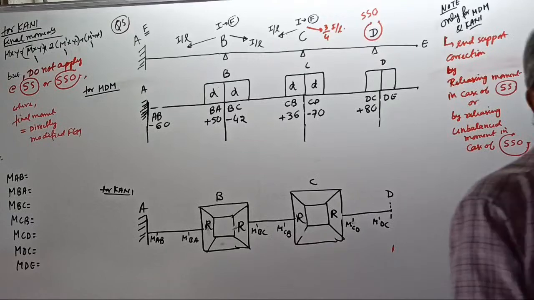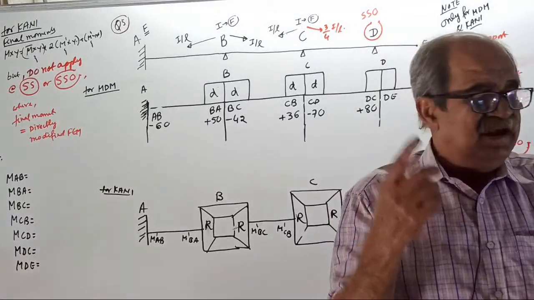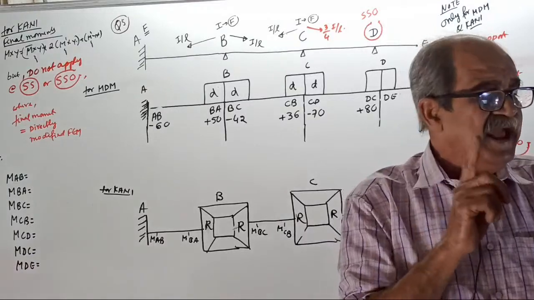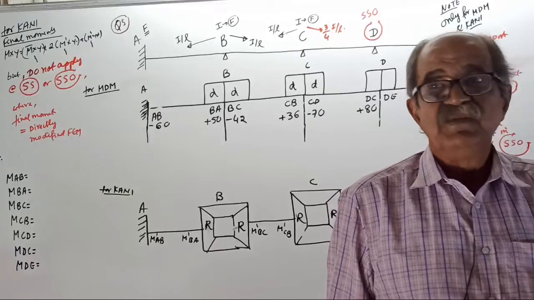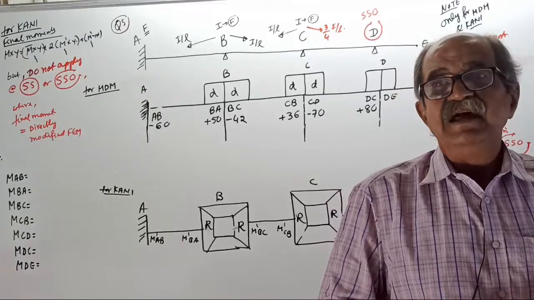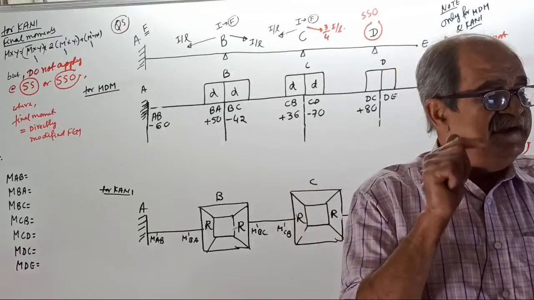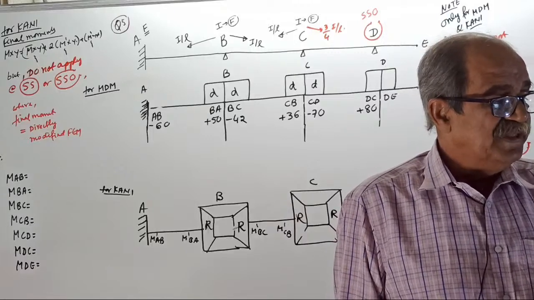Interior is different, intermediate is different. We want the term intermediate. Our technical term is intermediate. Clear? I will ask only once.